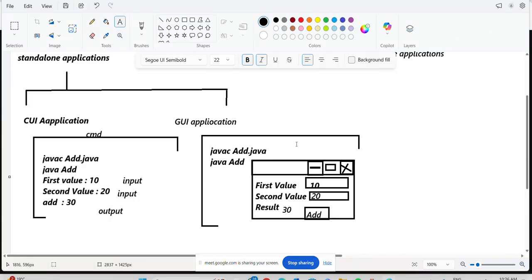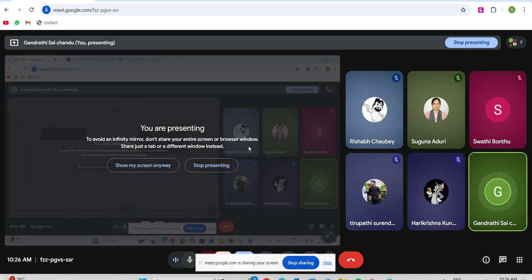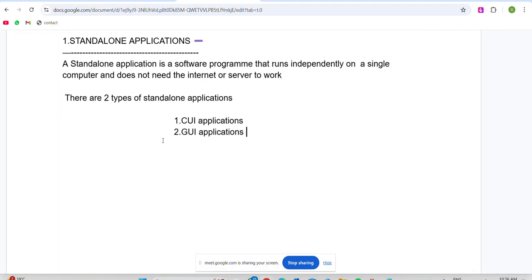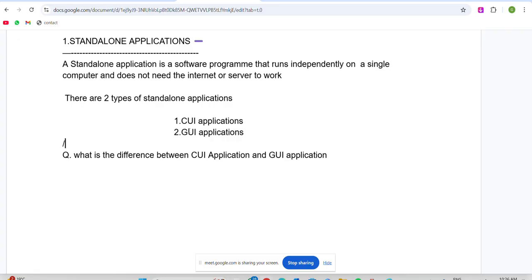Okay, done. Now observe very clearly, here I have one question. Try to understand what I am saying. My question is, what is the difference between a CUI application and a GUI application? Now observe very clearly, I'll give you the differences also. Here I am writing the answer.